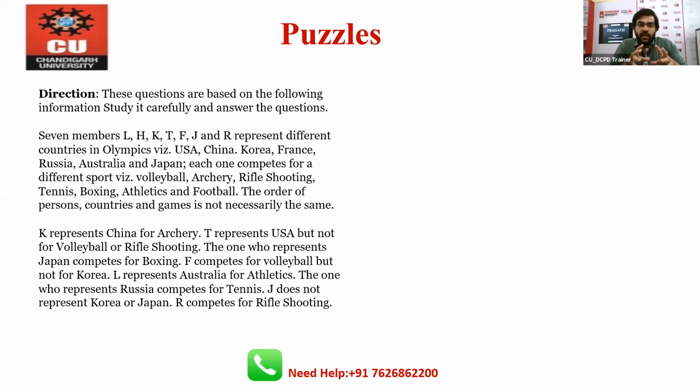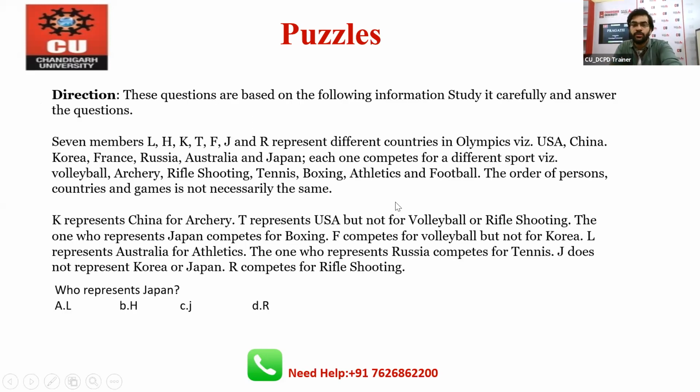For example, right now we have the first situation. We have seven persons, right? Their names are mentioned, and they are from different countries, right? And they play different games, right? Basically, there are three things given in the question, and you have to arrange them accordingly so that you can find out the answer for the next question. And what is the question? On the basis of the puzzle, you have to find out who represents Japan.